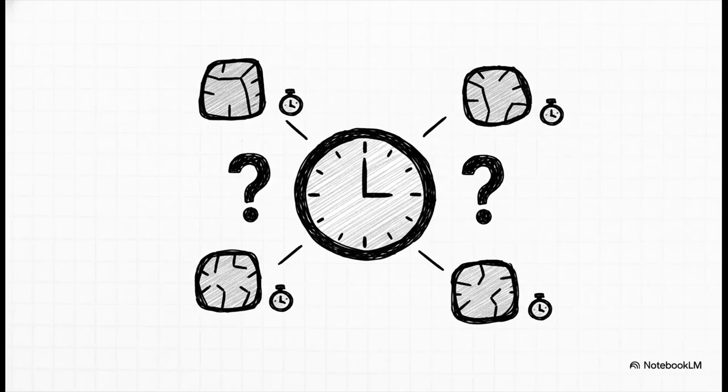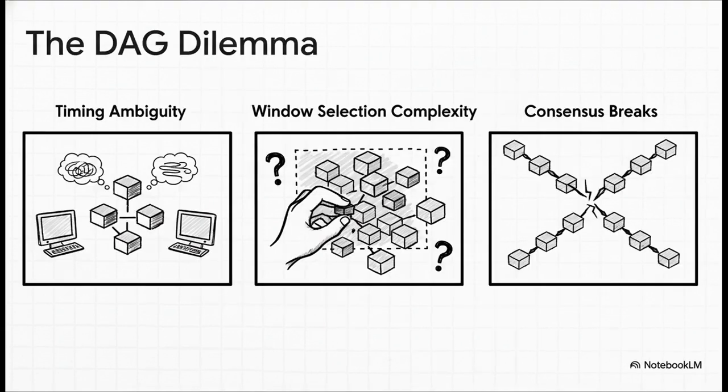So the heart of the problem is this. In a block DAG, you can literally have multiple blocks being created at the exact same moment. If you're just relying on timestamps, which one came first? Which one is the real one to follow? All of a sudden, simple timestamps become totally unreliable, and they even become a way for miners to potentially manipulate the system. This leads us to what's called the DAG dilemma, and it really breaks down into three critical issues.